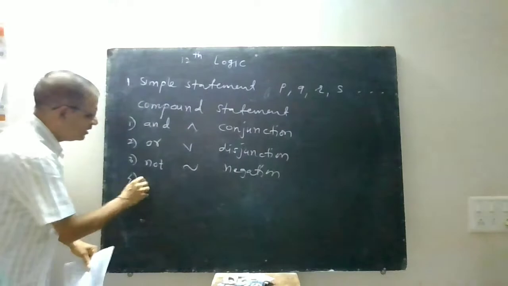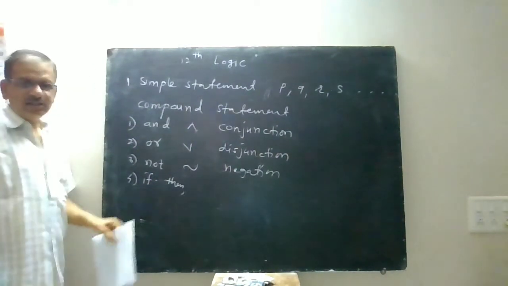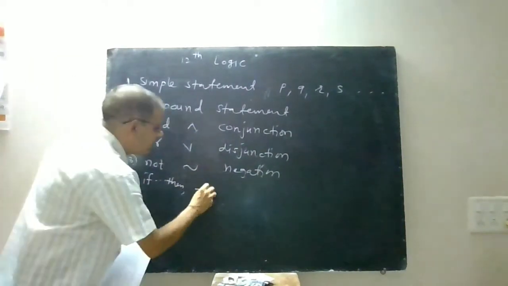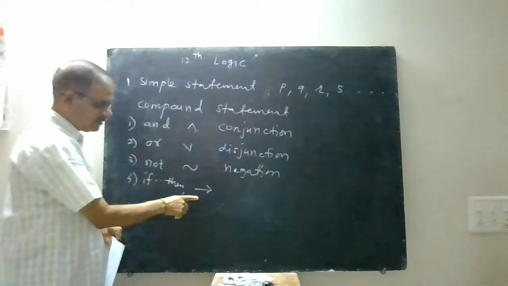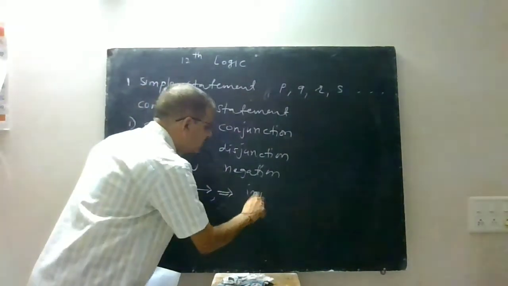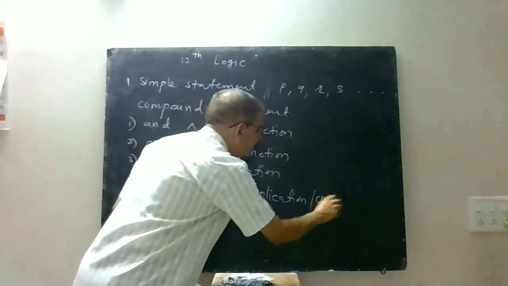Then the fourth one, you use if then. The statement of any theorem is of this type, this if then. The symbol for this one is like this one or like this one, and this is called implication or conditional.